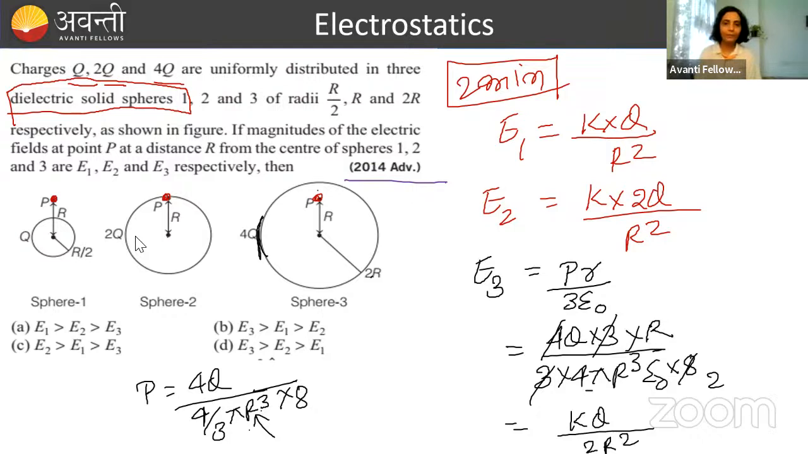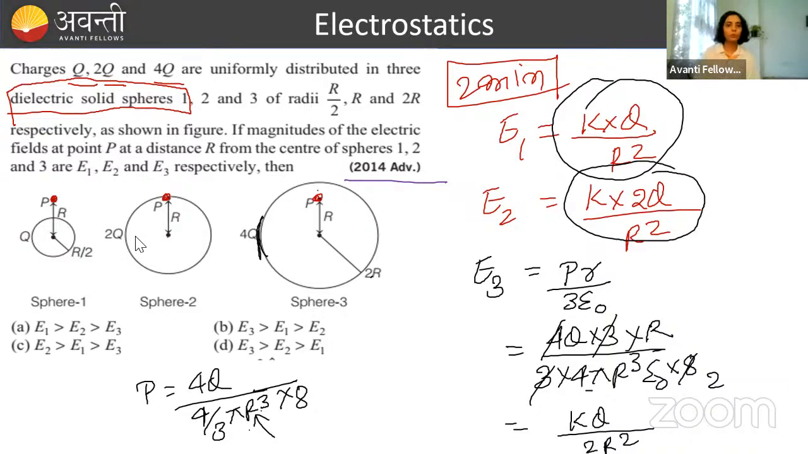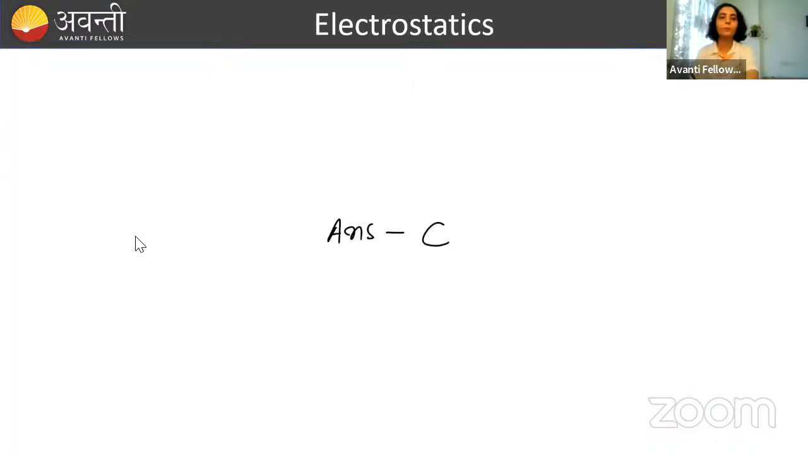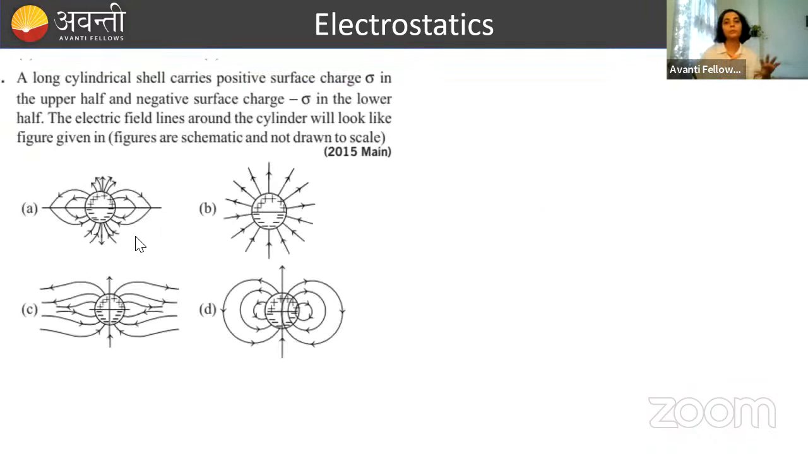So what you can see from here, E2 is highest, right. After that is E1 and after that is E3. So E2 is greater than E1 and E1 is greater than E3. Done. So the correct answer will be C. Simply you needed to put the formula, and a formula based question you should never leave in the exam. That's the bonus thing. We should not leave it.